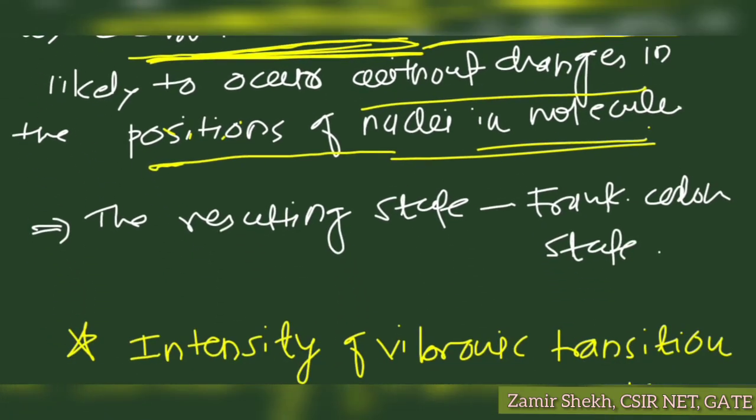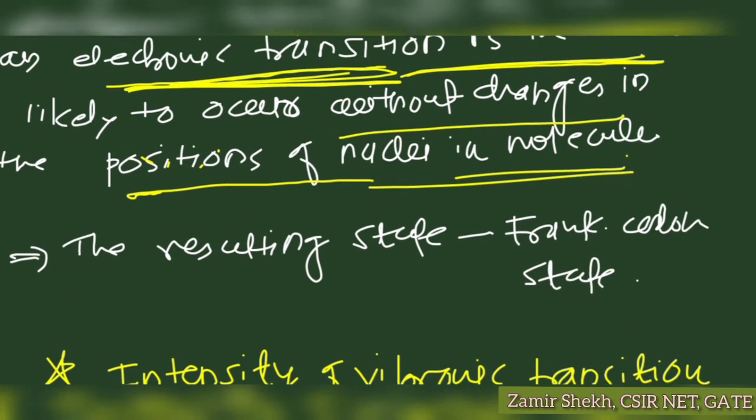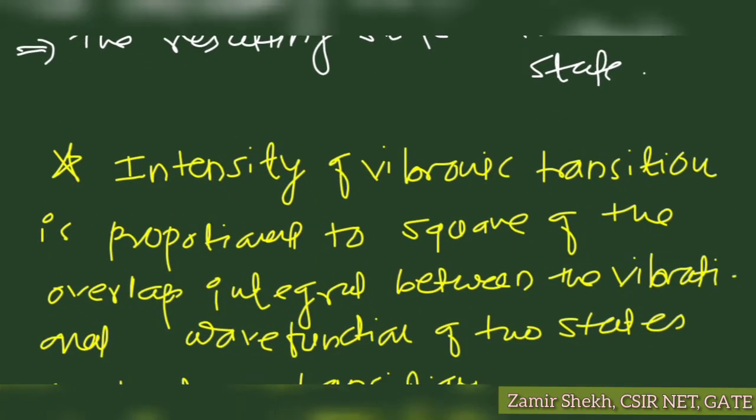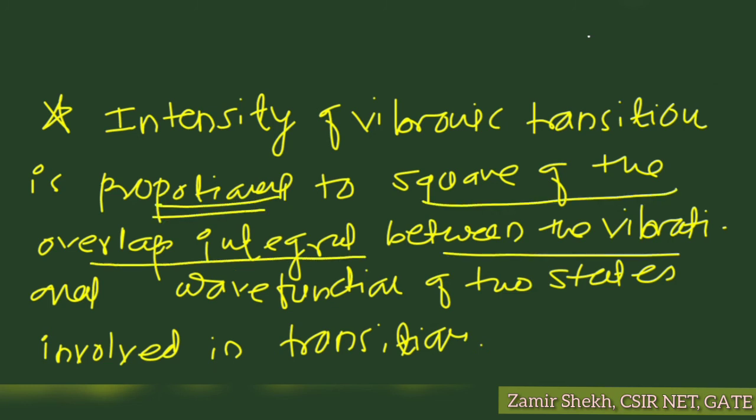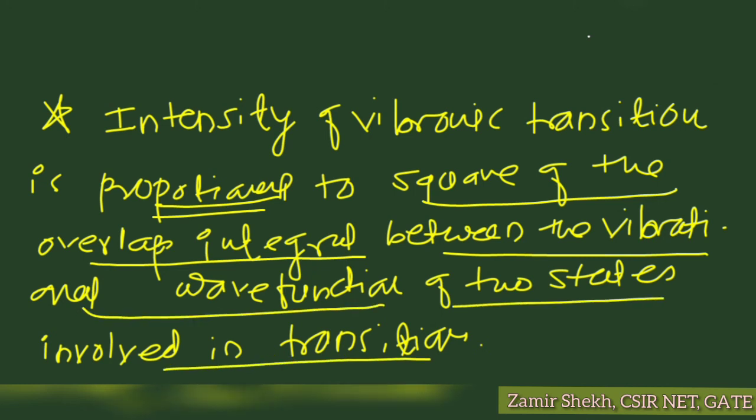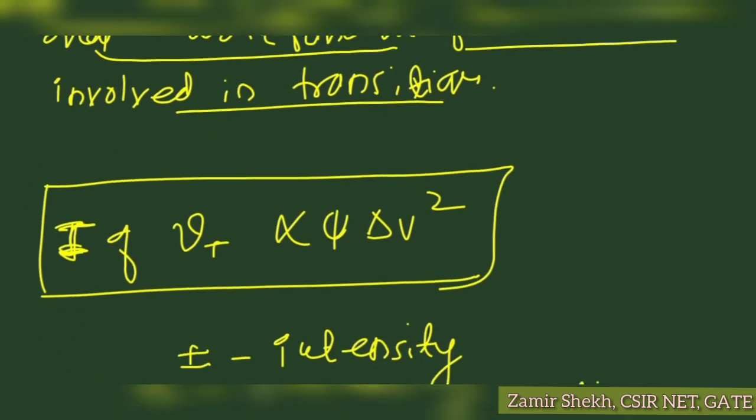The resulting state is called the Franck-Condon state, and the intensity of a vibronic transition is proportional to the square of the overlap integral between the vibrational wave functions of any two levels between which the transitions occur. We can summarize this as: the intensity of a vibronic transition is directly proportional to the integral of the wave functions of any two vibrational levels.